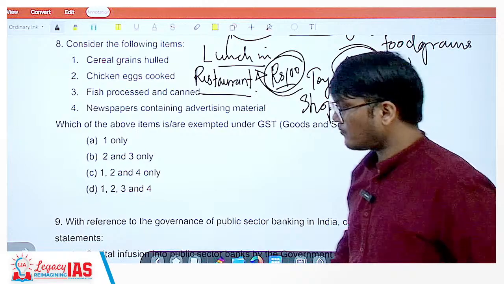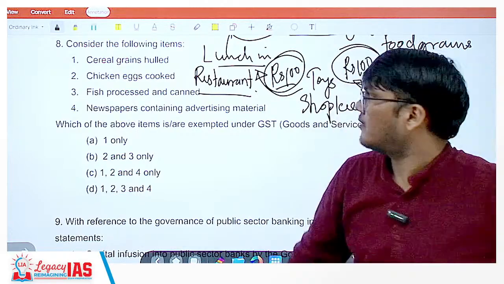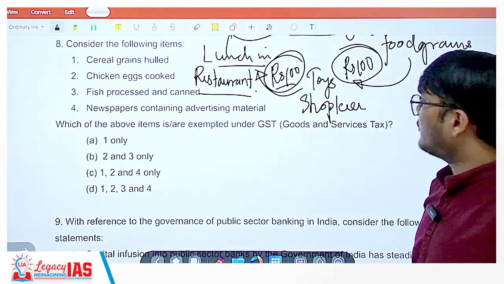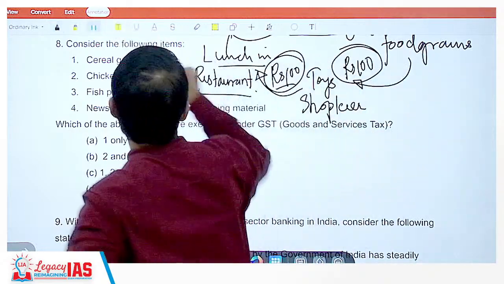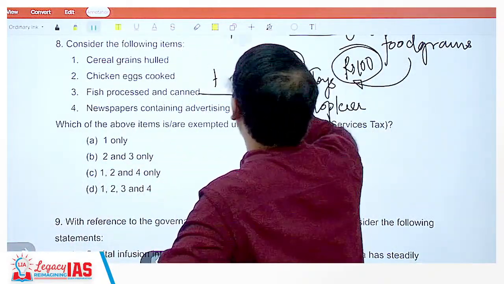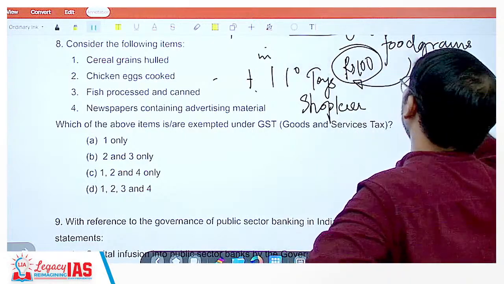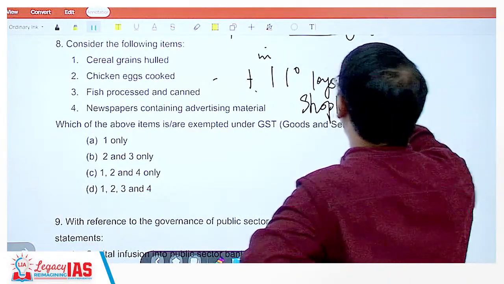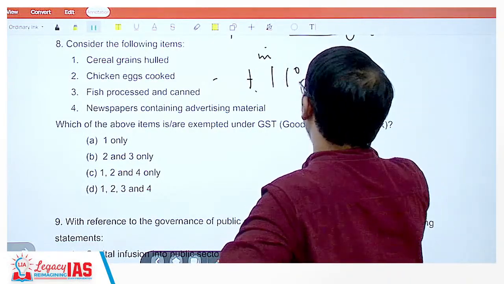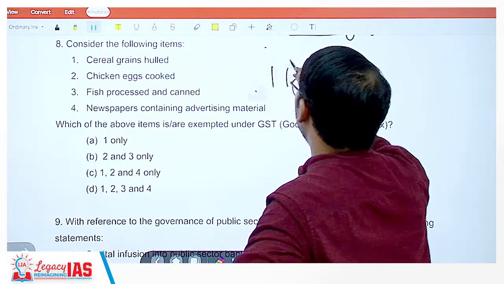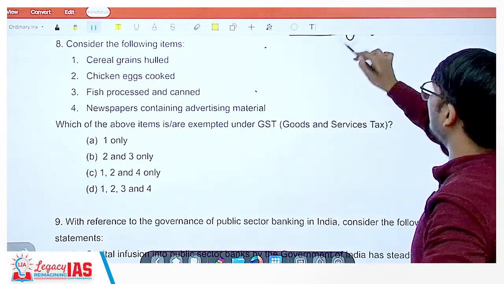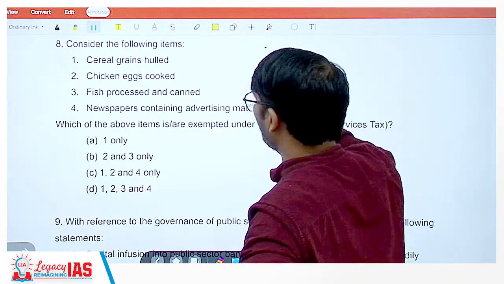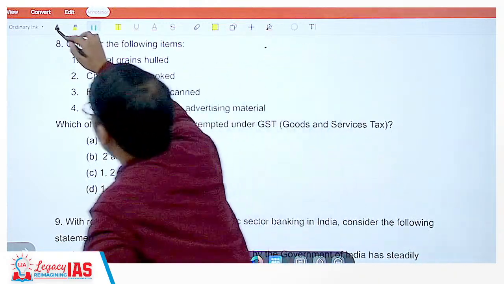Now let's look at the next question. It is a question of 2019 again, I think, and it was a very contested question. Different people had given different answers for that, but now we have the benefit that the answer key is out, so we exactly know what the right answer is.